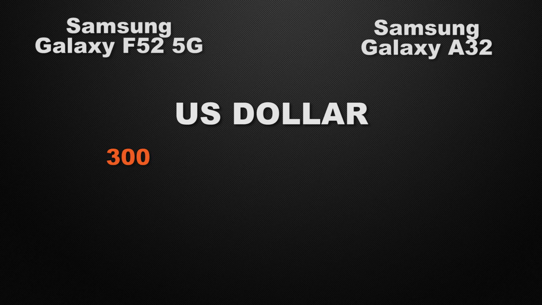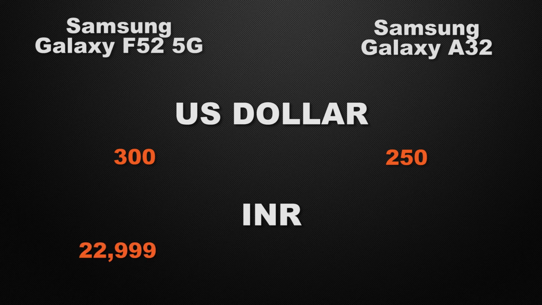Moving to the prices of the devices in the international market, F52 is around $300 US, whereas A32 is available from $250 US. In the Indian market, F52 has a starting range from 23,000 rupees, whereas A32 is available from 19,500 rupees.